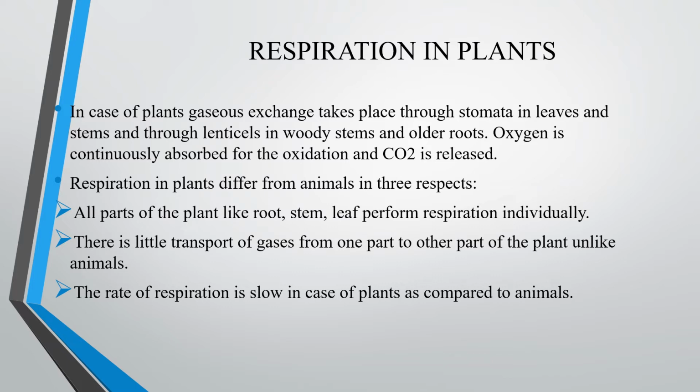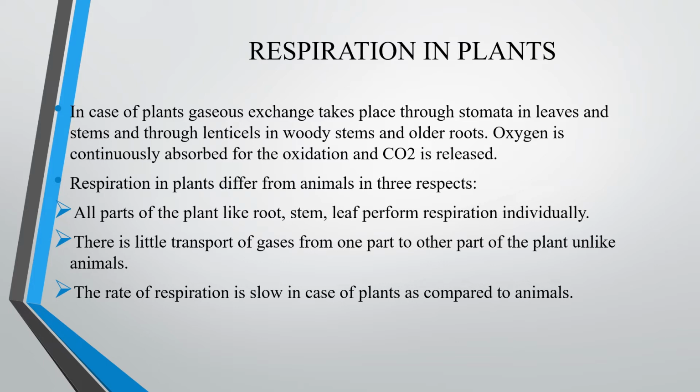Respiration in plants. In plants, mostly exchange of gases takes place through stomata. Already you know stomata are present in leaves and stems. But in woody stems and older roots, lenticels are found. They help for the exchange of gases O2 and CO2.